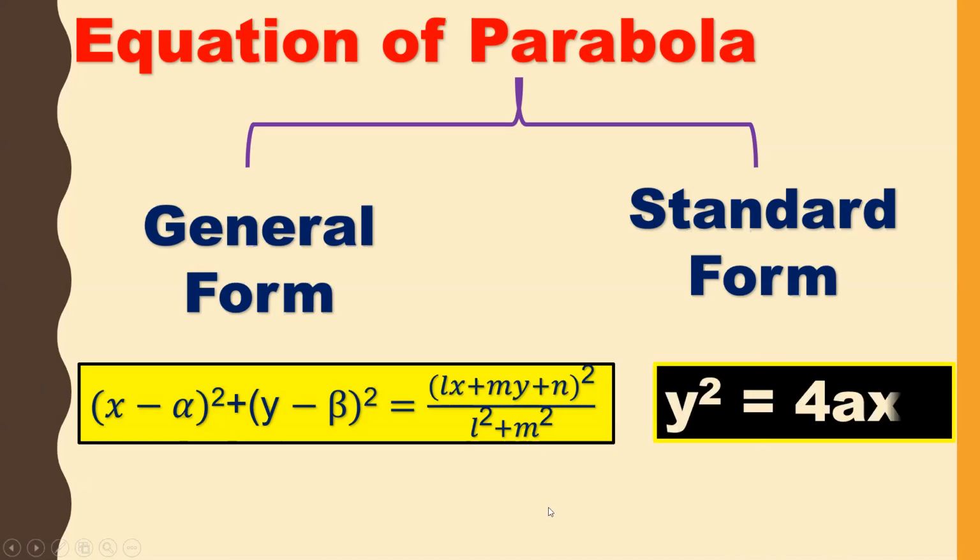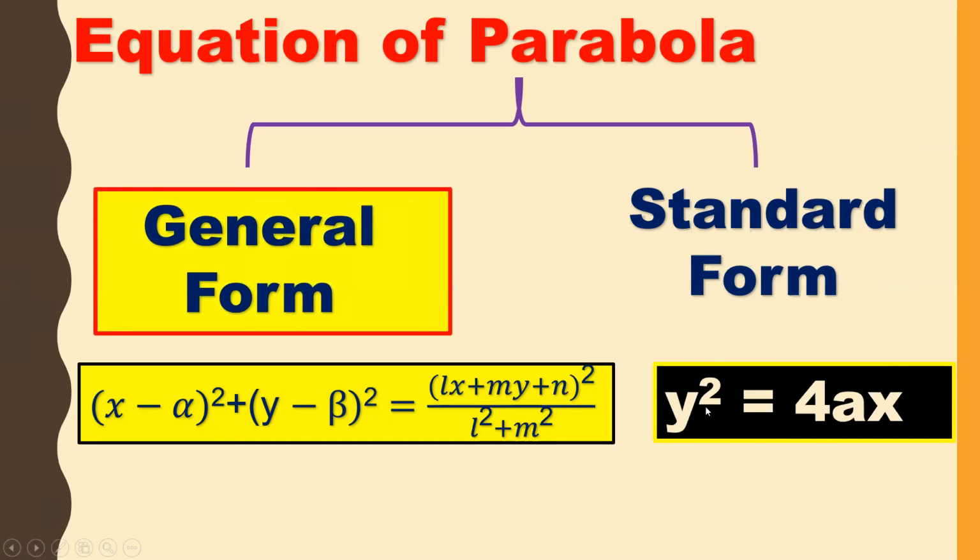Let us see the standard form. This is the most important one: y square is equal to 4ax. In the public examination, you will get 4 marks on the derivation of this standard form, y square is equal to 4ax. Let us see it in the next slides. So first, let us see the general form.